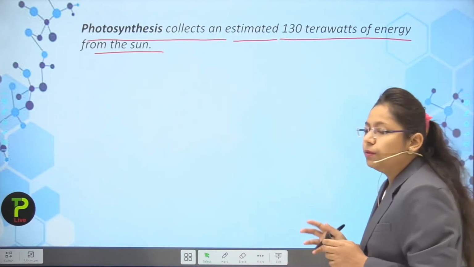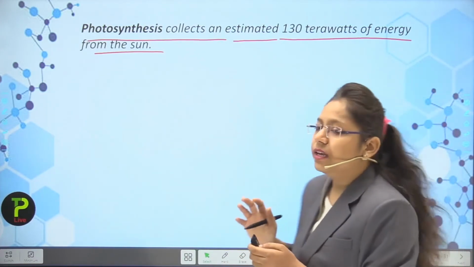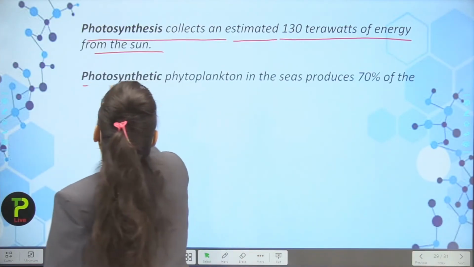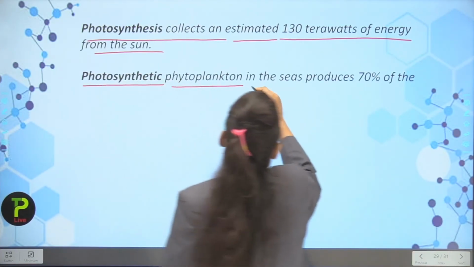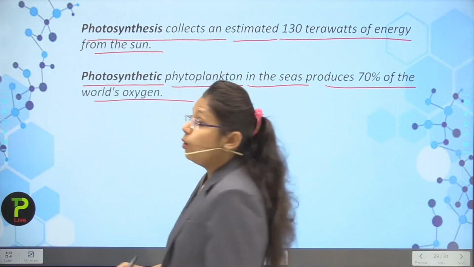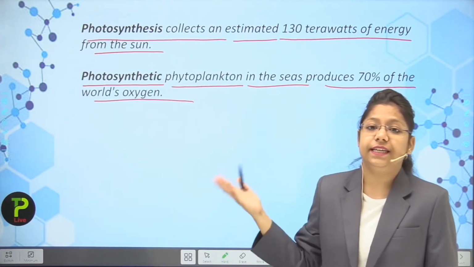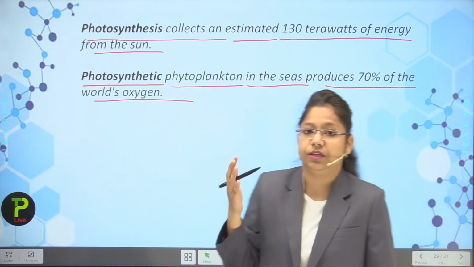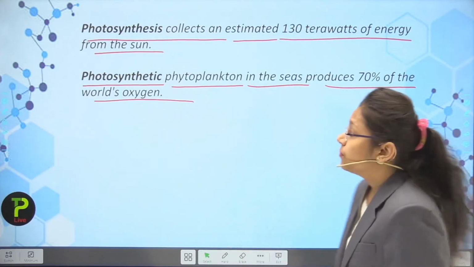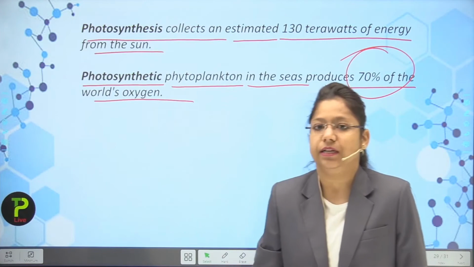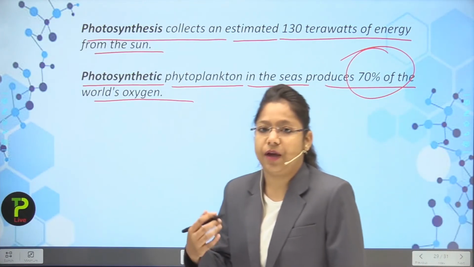Okay, so from the sun it collects what? 130 terawatts of energy. Okay, next, photosynthetic phytoplankton in the seas produces 70% of the world's oxygen. So you can see this thing, that the phytoplanktons which are present inside a particular sea produce 70% of the world's oxygen. Okay, so you can see that we are planting trees.